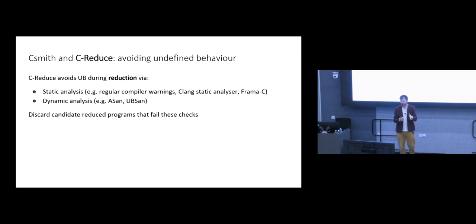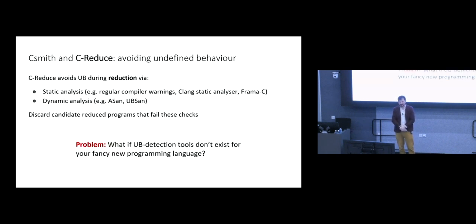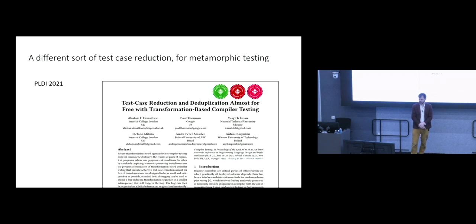And only when a program that has no sign, according to these tools, of undefined behavior is considered, does it actually get passed onto the oracle to see whether it still triggers a bug. This works out very well in practice for C and C++, where there's a rich ecosystem of tools for undefined behavior detection. But what if you've got a programming language where those tools just don't exist? Your language has undefined behavior, but those tools just don't exist.